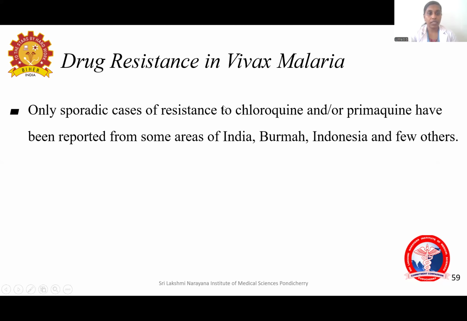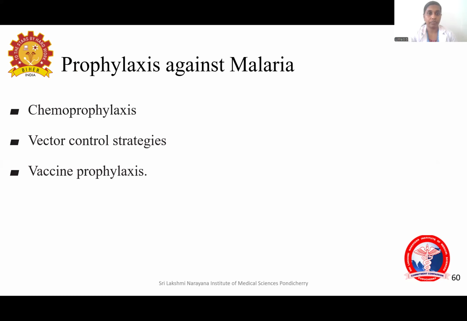Drug resistance in vivax malaria: only sporadic cases of resistance to chloroquine or primaquine have been reported, in areas of India, Burma, Indonesia, and few others. So vivax is not always resistant to chloroquine. Only very few cases are reported.